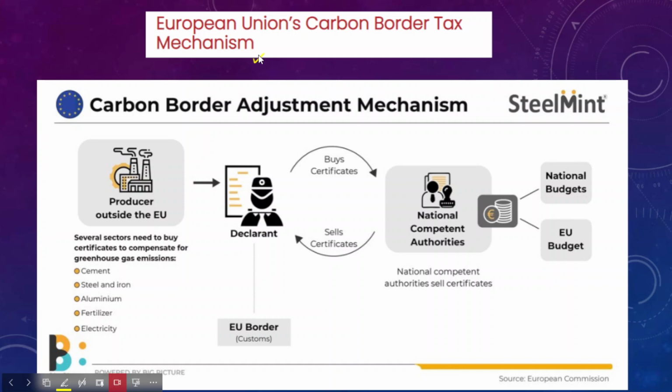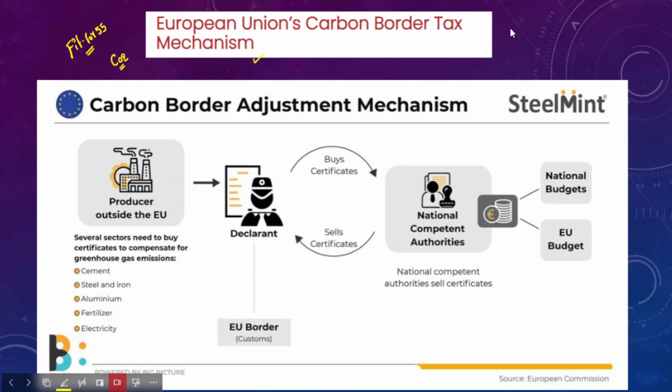Okay, so now if we go into the details of this carbon border adjustment mechanism, I will briefly give you an introduction to this tax mechanism. The European Union has launched the Fit for 55 campaign. The overall objective of the Fit for 55 campaign is to become carbon neutral, or to reduce the intensity of carbon emissions in the European Union. This is the objective of introducing this carbon border tax mechanism.